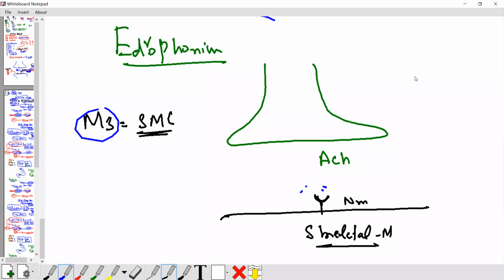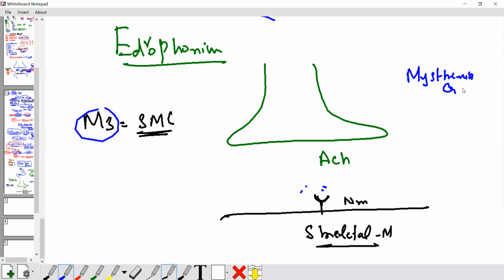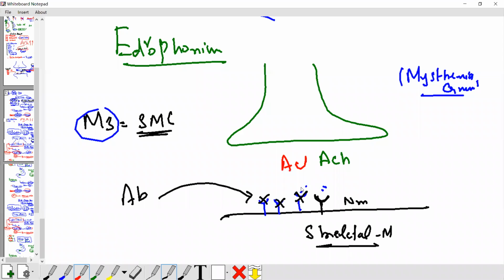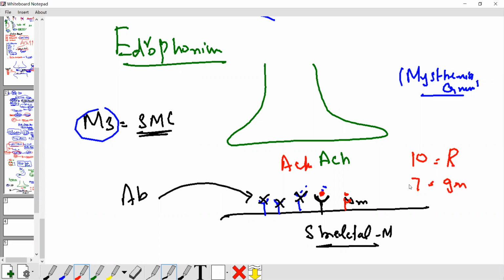So what is myasthenia gravis? Does everyone know about this disease? In myasthenia gravis, this is the receptor for acetylcholine. One antibody comes and destroys this receptor. So if you destroy the receptor, you now see just a few receptors here. For example, you have 10 receptors, and 7 receptors are gone. Why gone? Because they are destroyed by antibody. Clear?